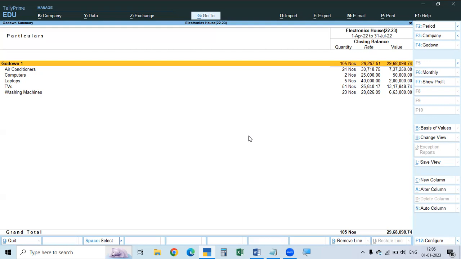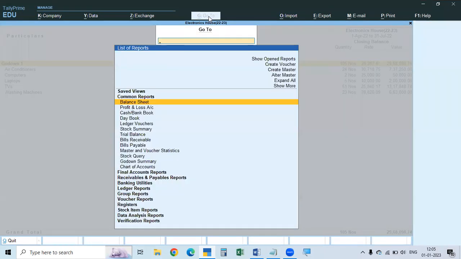For that, we will take up a transaction. Instead of closing this report, keeping it as it is, we can go and create purchase and other transactions for the other godowns also. Then press Escape and come back to this report without closing it. After making entries for the other godowns, when you come back here, it will show the report of all the 3. So now we'll go to Alt G, the Go To function.